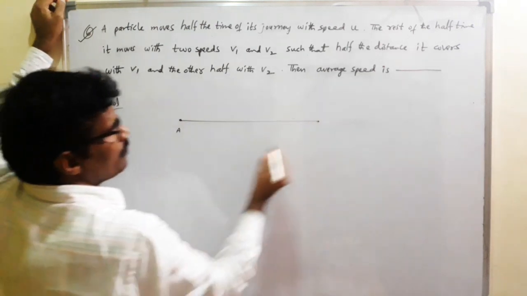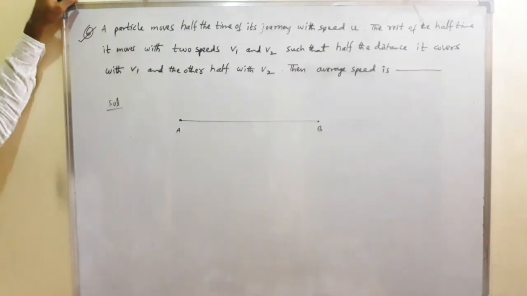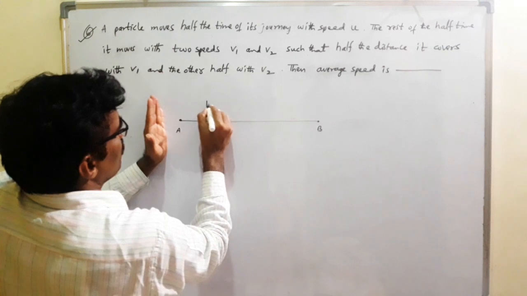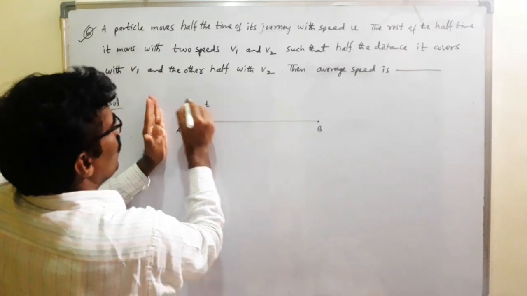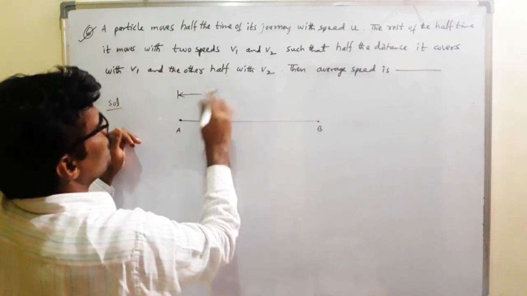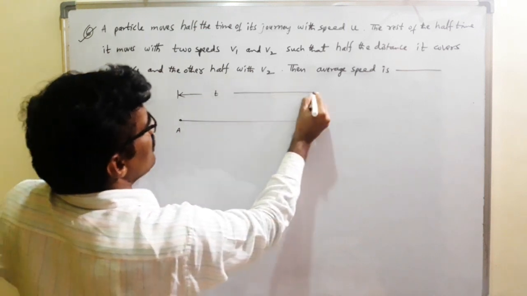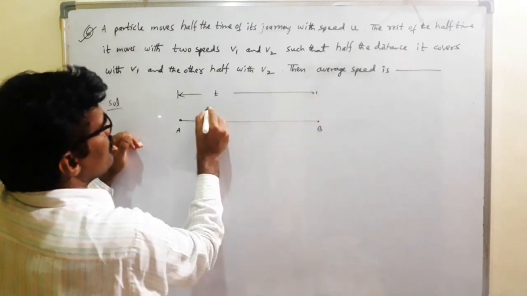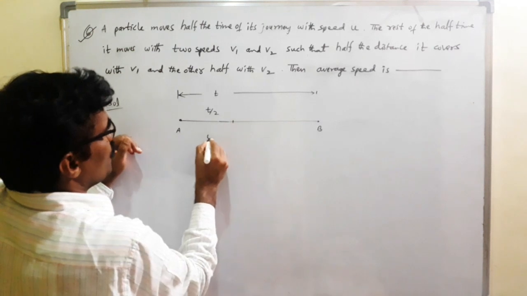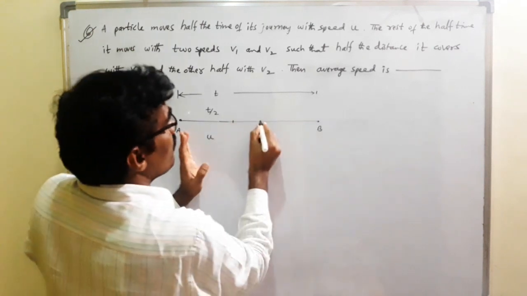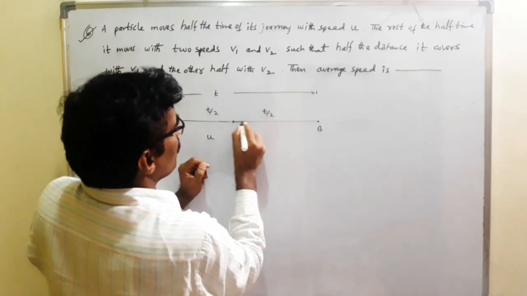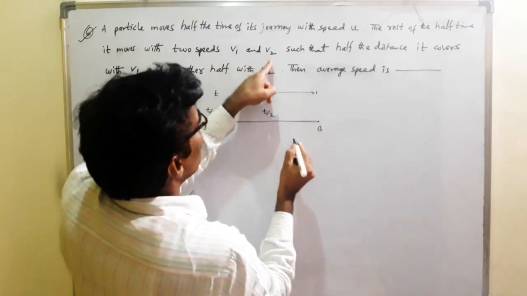A is the initial position, B is the final position. Total journey time is t. In this half time the speed is u, and in the remaining half time the speeds are v1, v2.